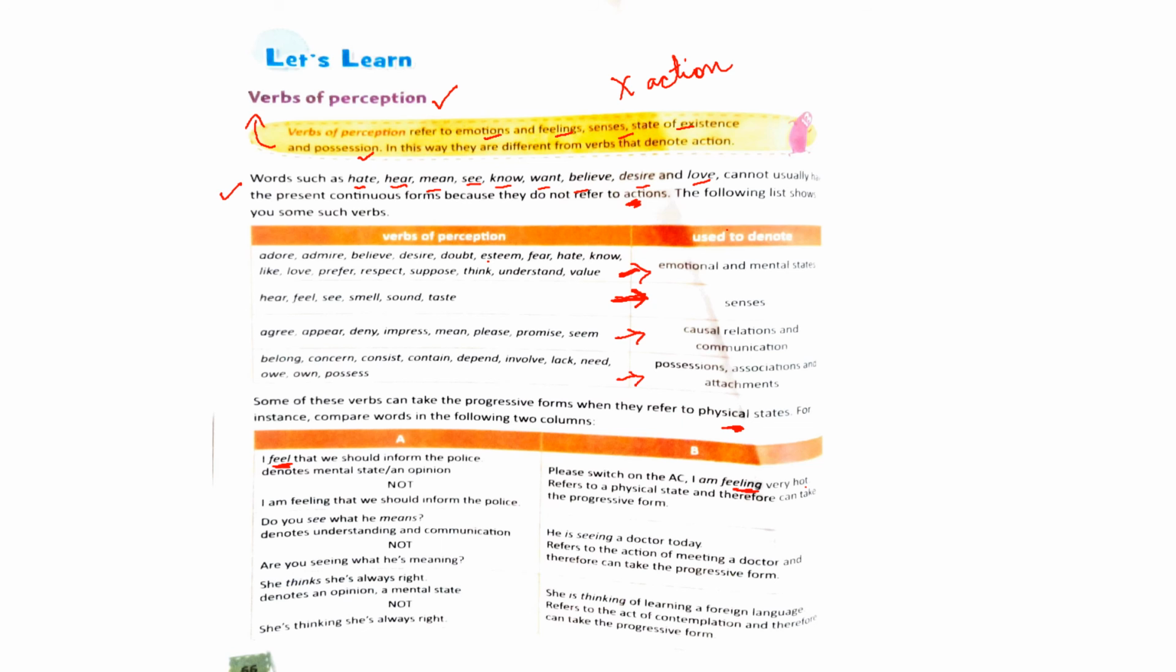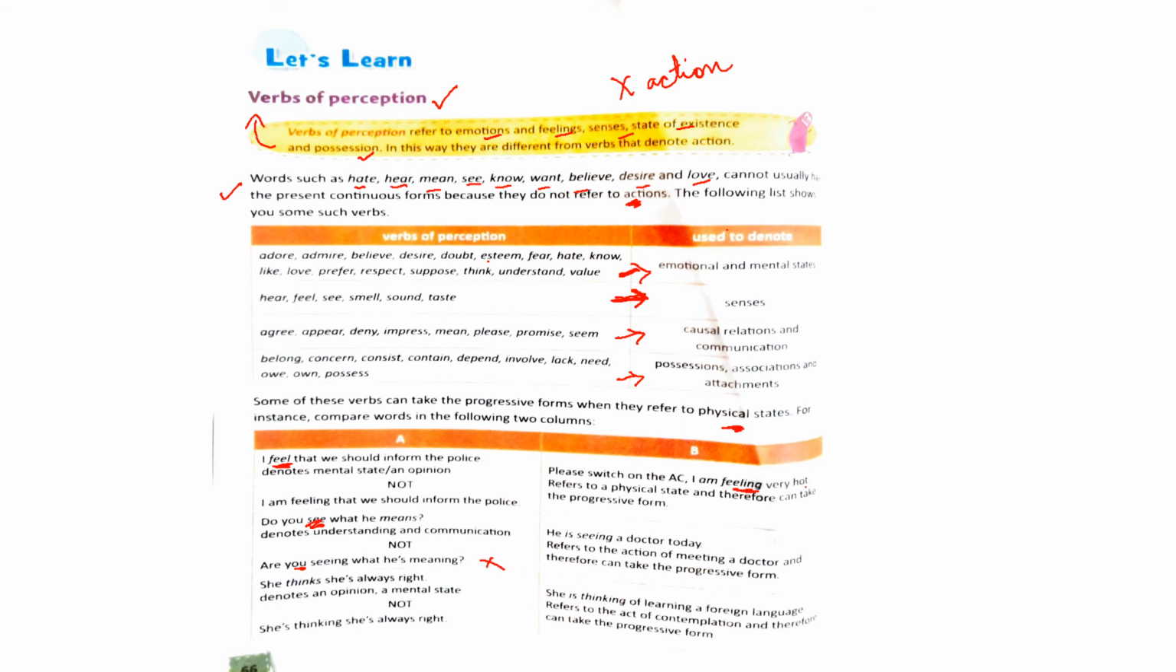Similarly, let's see other examples. Do you see what he means? Here, what does the word see mean? It means understanding and communication, and that is a verb of perception. So here you cannot use see in present continuous form. Are you seeing what he is meaning would be incorrect. You cannot write it in present continuous form.